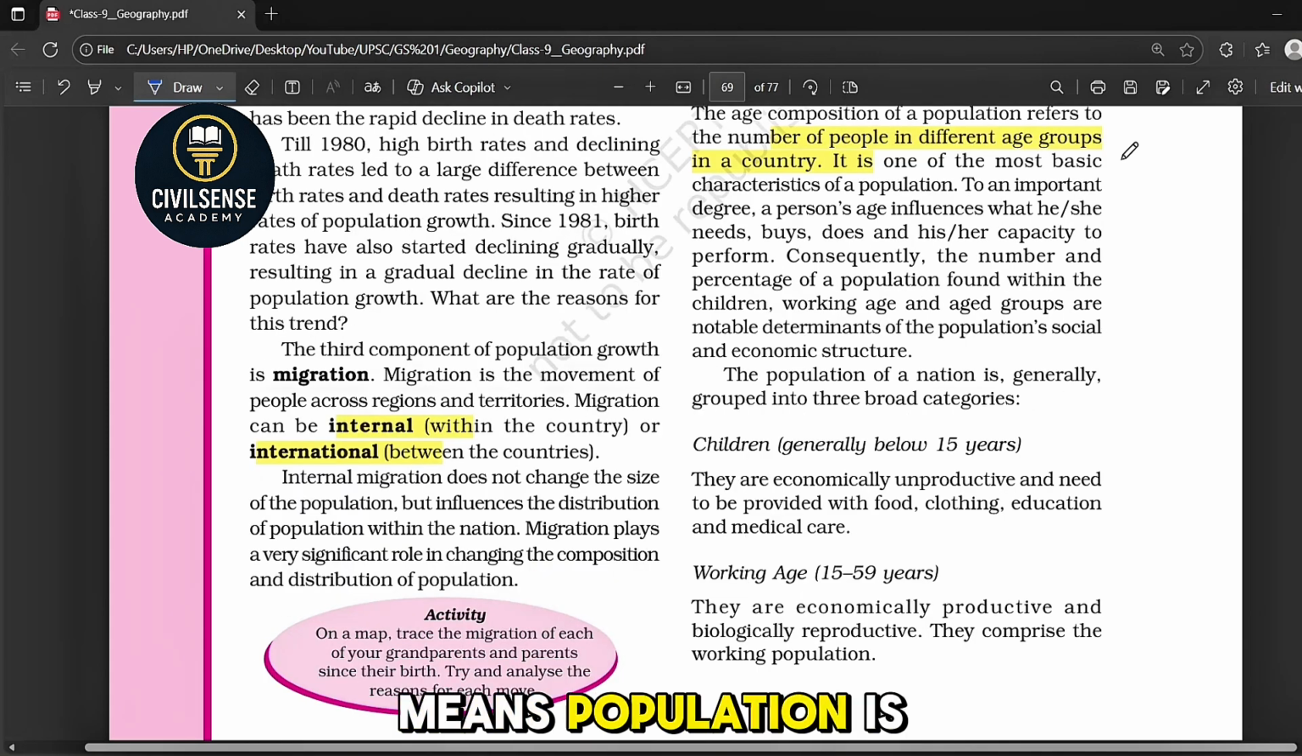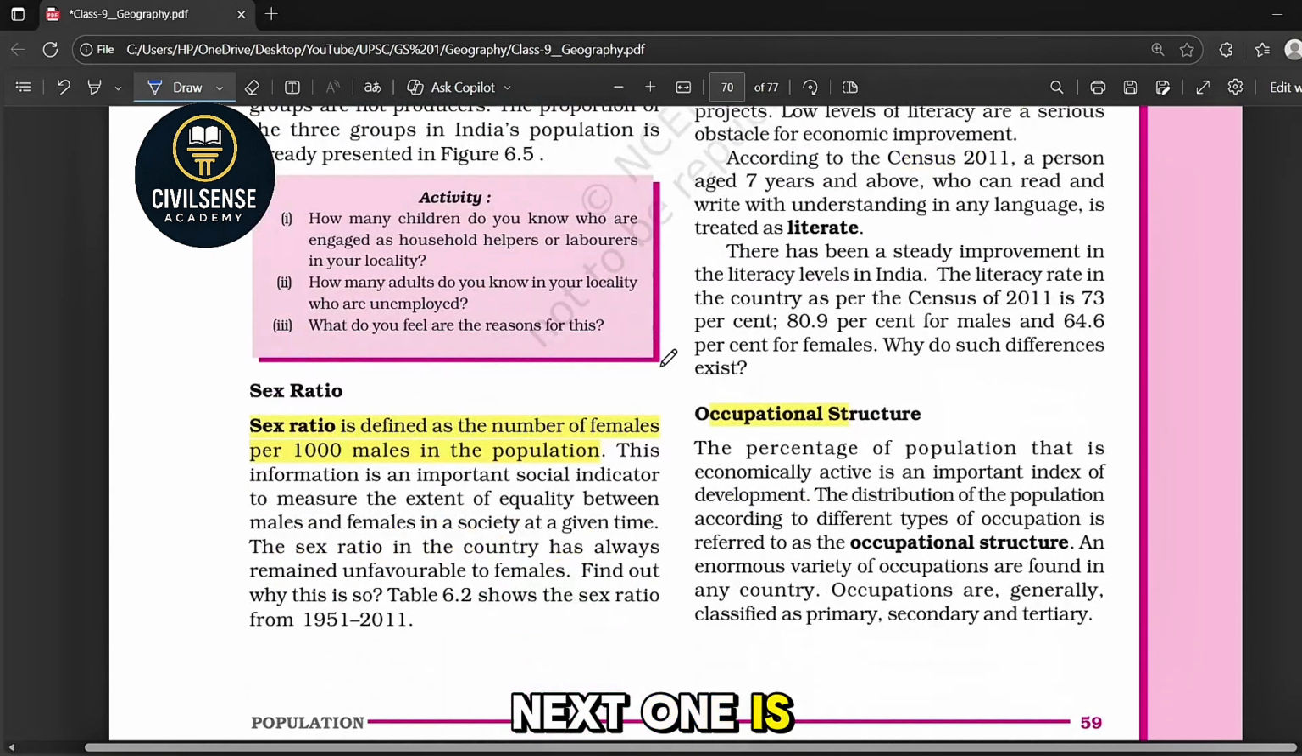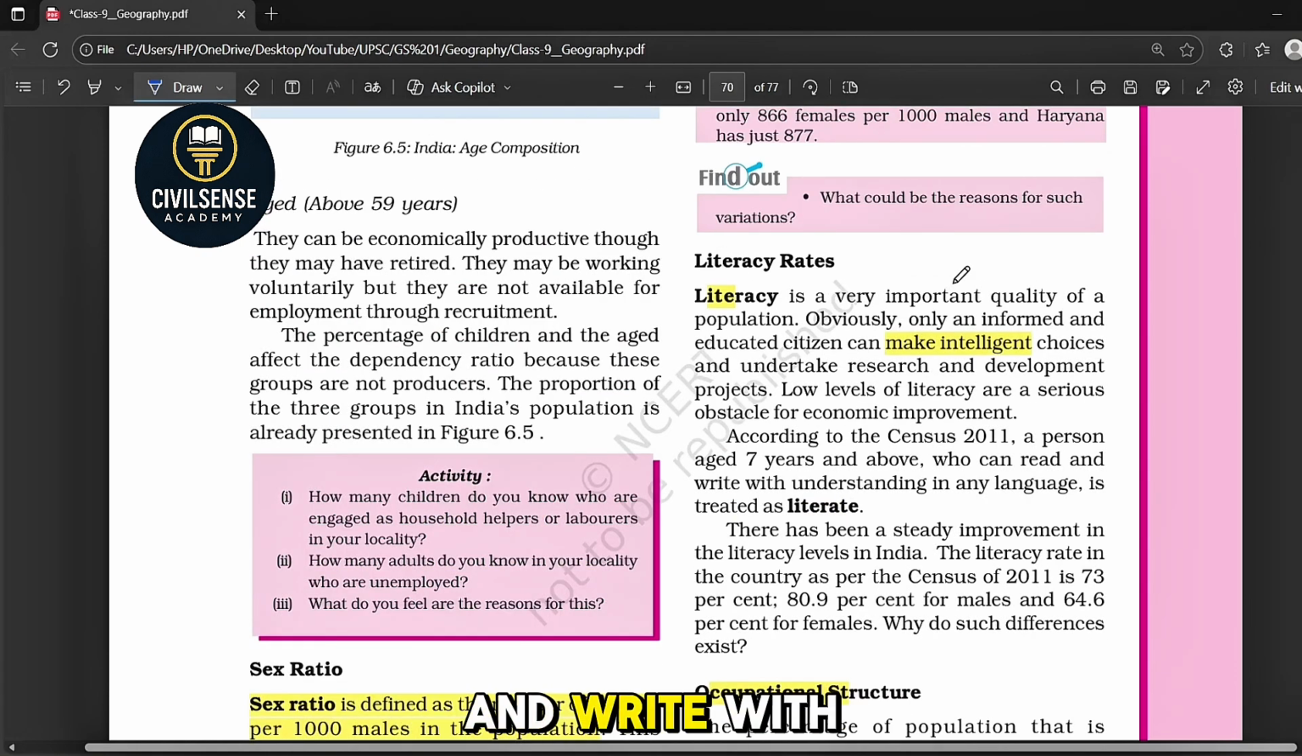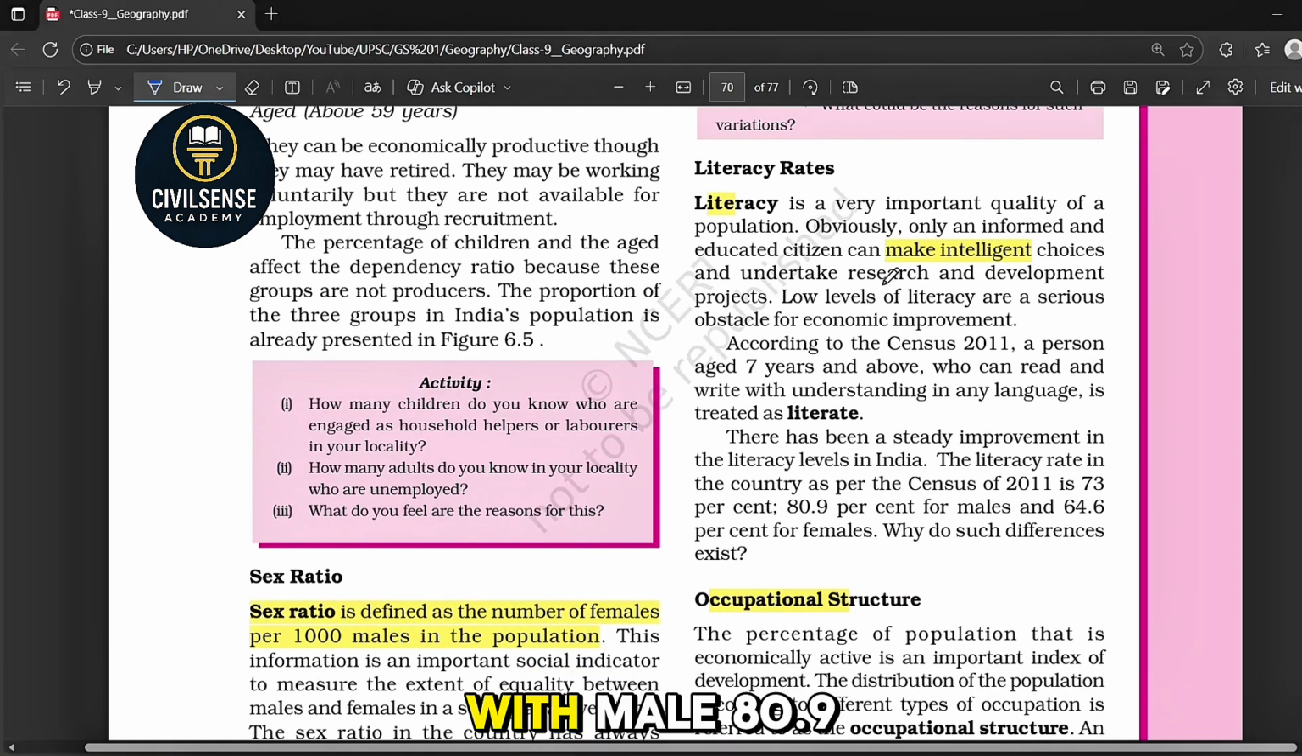Now, age composition means the population is divided into three groups: children, working age and aged. Children are below 15 and they are dependent. Working age means 15 to 59, that is productive. And those above 59 are also mostly dependent. Next one is sex ratio, which means the number of females per 1000 males. It shows the status of women and gender equality. India's ratio has always been unfavorable to women because of social issues like preference for sons, female foeticide and neglect. Now, literacy means the ability to read and write with understanding. Literacy rate in 2011 was 73% in total, with male 80.9% and female 64.6%.